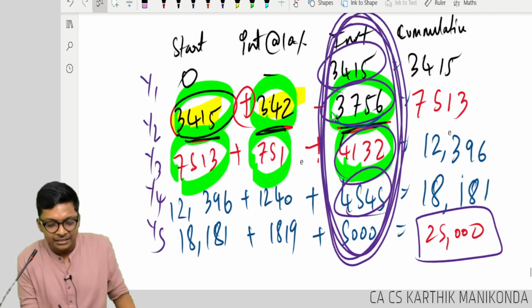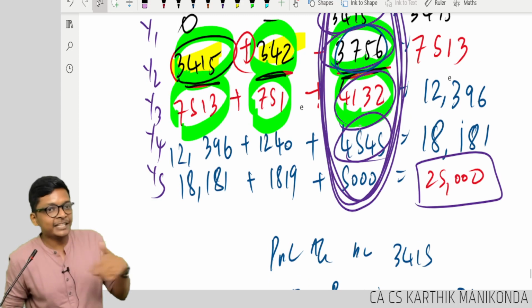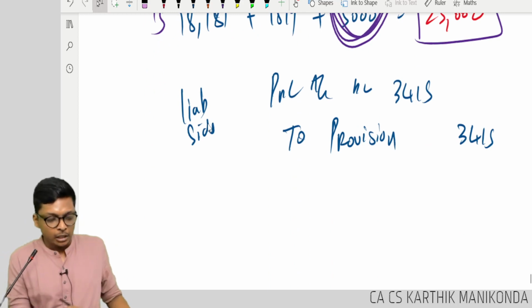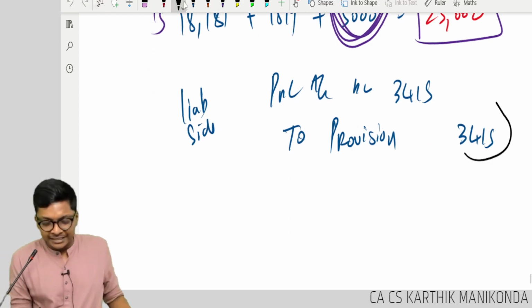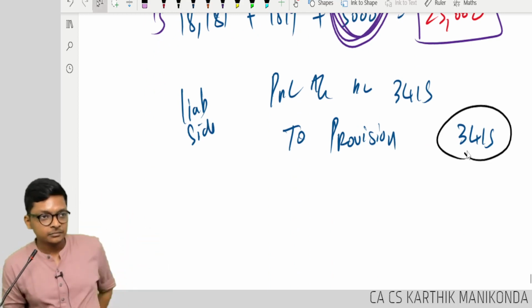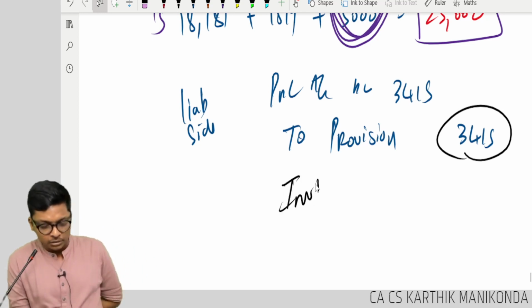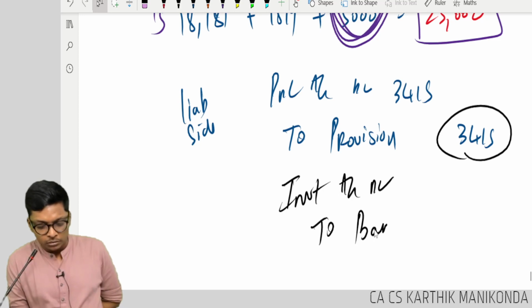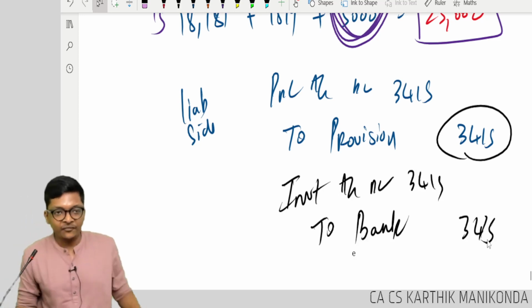Second year will be 3756, each of the 5 years. This is going to be on my liability side of balance sheet. On the asset side, this money I have to invest somewhere. So it will be investment account debit to bank, 3415 in the first year.